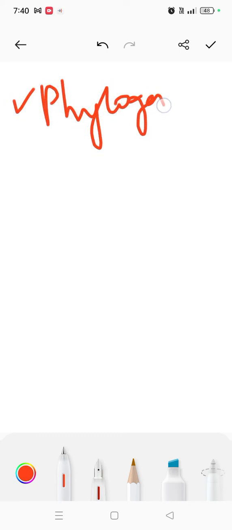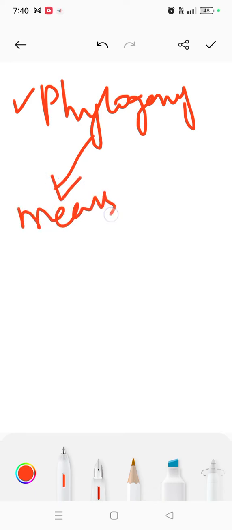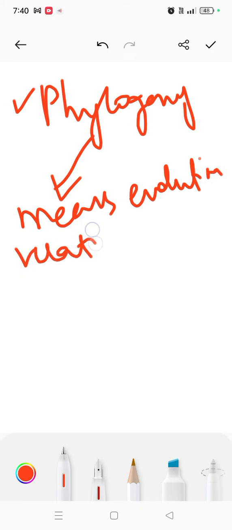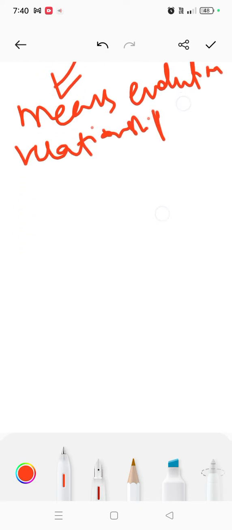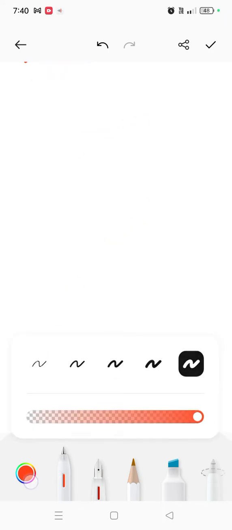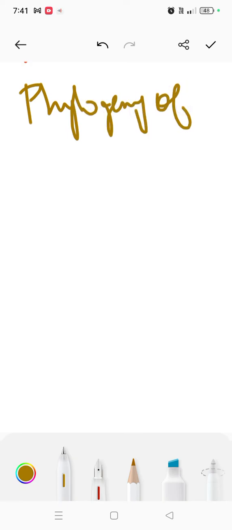So we're starting. First thing, you'll see evolutionary relationship in biology is called phylogeny. This is simply the term which is used in biology. So phylogeny is the branch of biology which means evolutionary relationship. Okay, then we are studying phylogeny of plants.